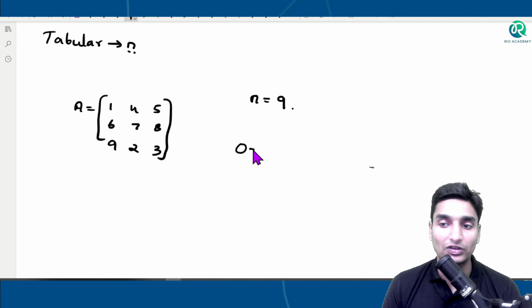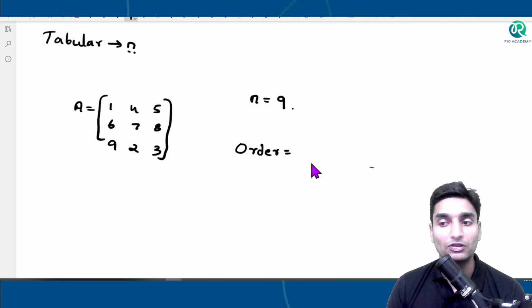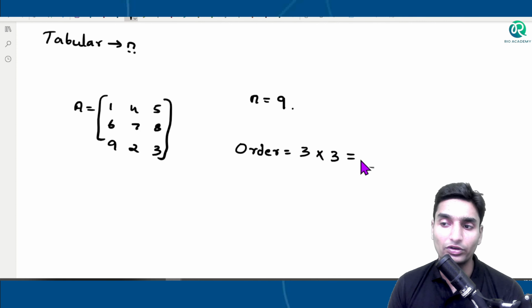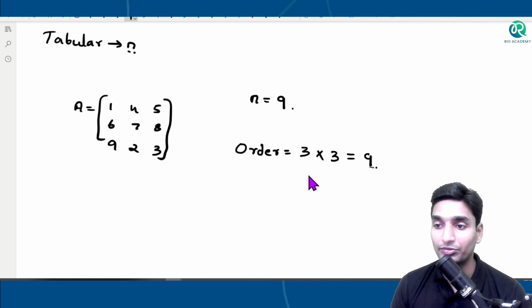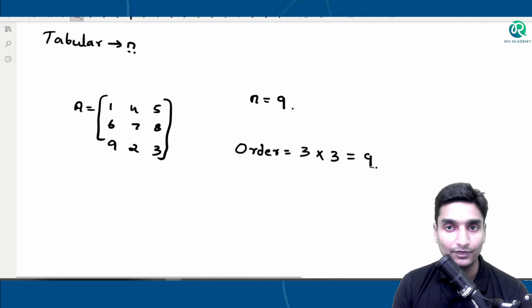So in order to represent the number of rows, the number of columns, and also the number of elements, we go with the order. There are basically 3 rows and 3 columns. We don't write down the answer, guys, because this much is sufficient. 3 into 3, 9. That will be easier for us. So that is the basic use of number of rows and number of columns, just on a representative basis.